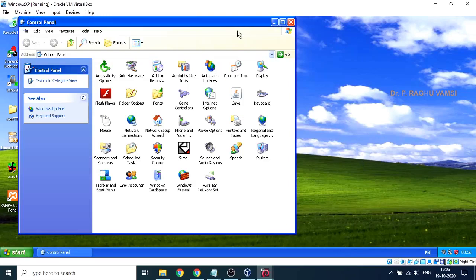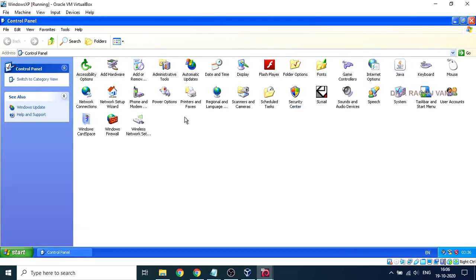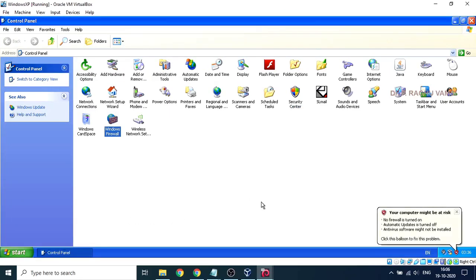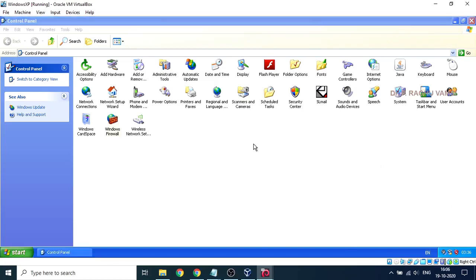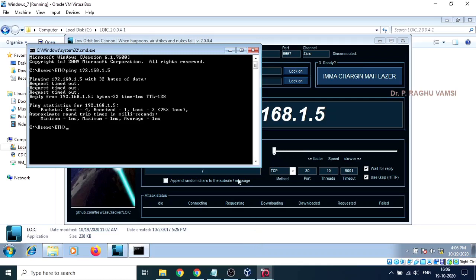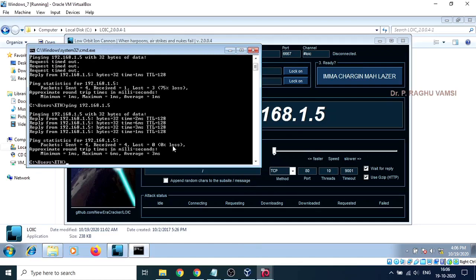I will turn off the firewall in the Windows XP operating system, and we'll see whether we are in a position to communicate. We have not written any inbound rule or outbound rule, so the firewall is blocking all the incoming requests. That is the reason I have turned off the firewall to show this particular attack. Now the communication is going on between Windows 7 and Windows XP.